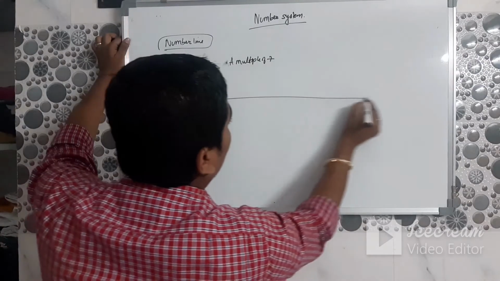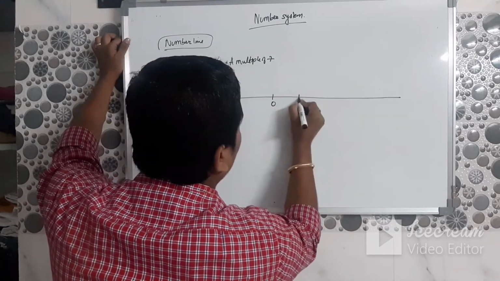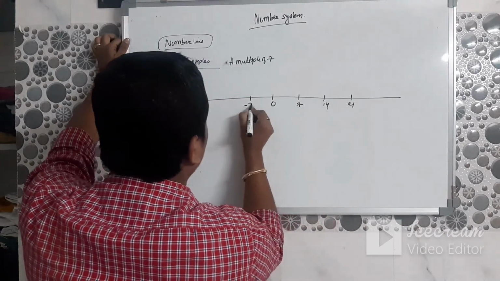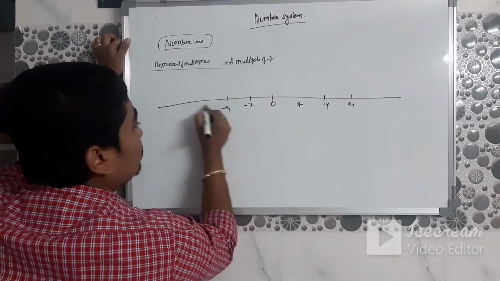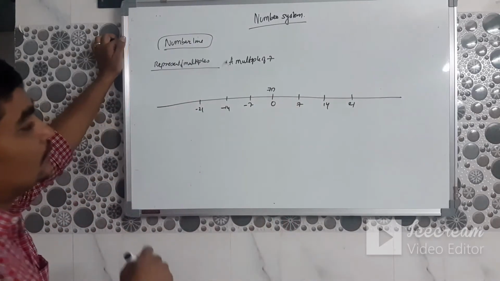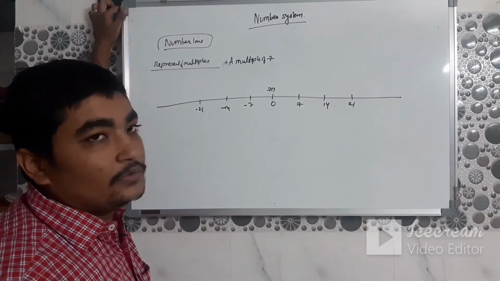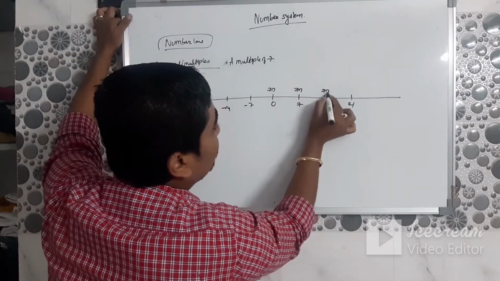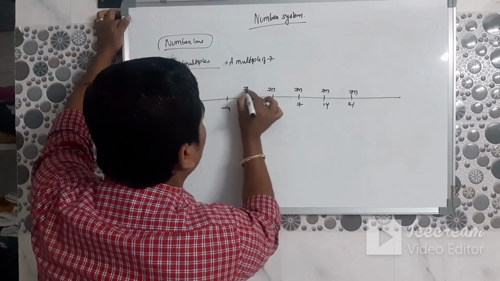You take this number line: 0, 7, 14, 21. You represent it by 7n. As you put n equal to 0, n equal to 1, you reach 7. So you can represent it here.